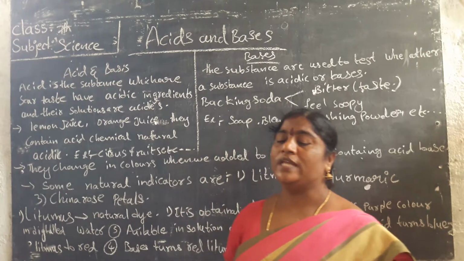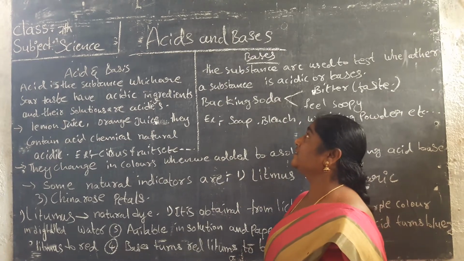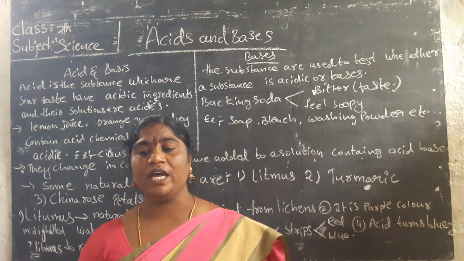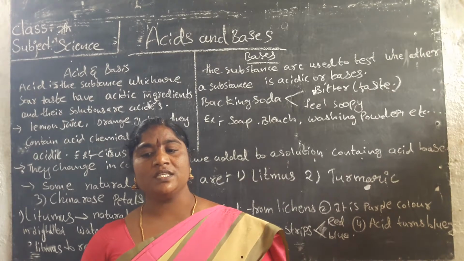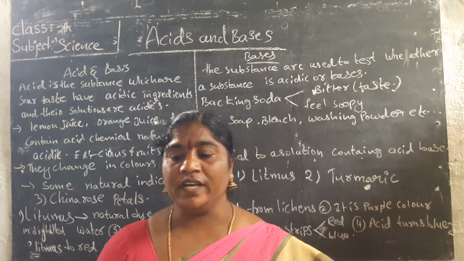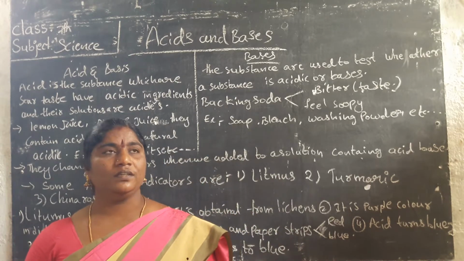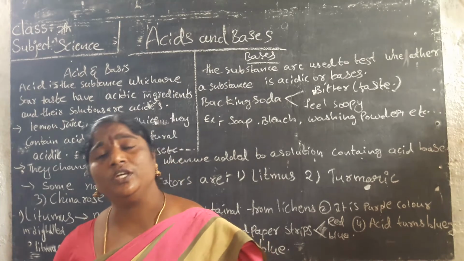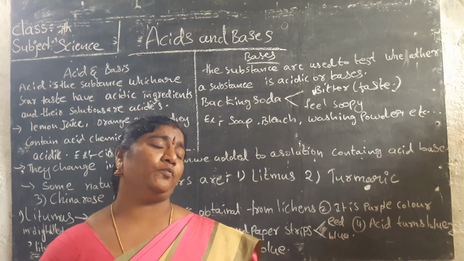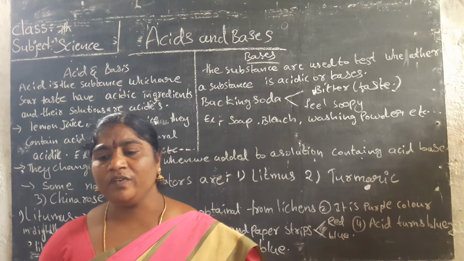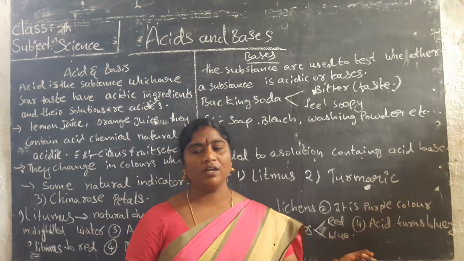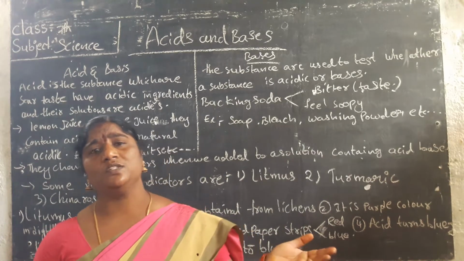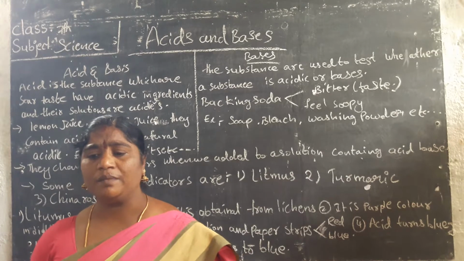And now we have to go to acids and bases. Do you know, children, in our daily life we use a lot of things, even in food. Our food has a lot of varieties and dishes, chips, junk food and healthy foods. Different types of food also have different tastes. Yes or no? Hot, sweet, spicy, bitter. These are different tastes.